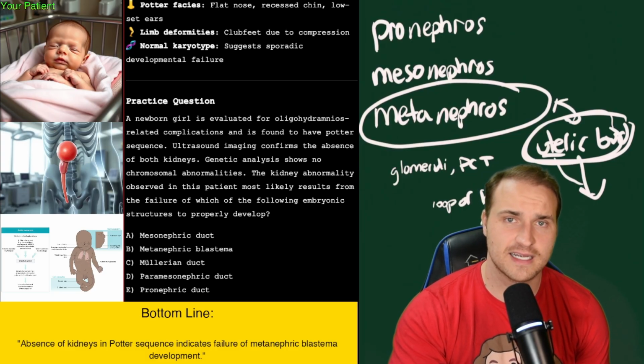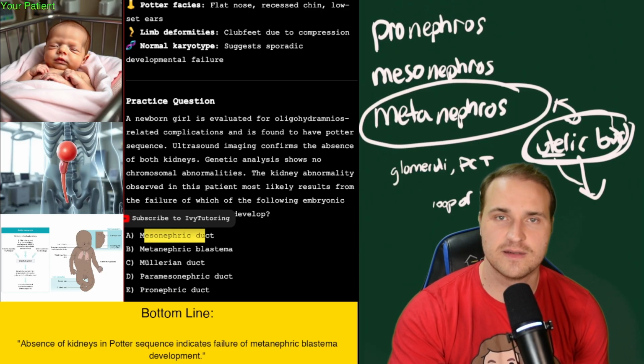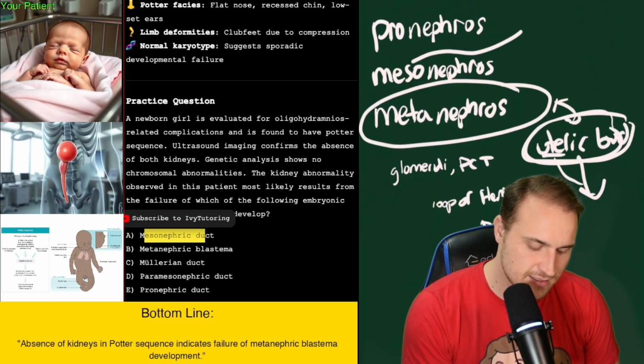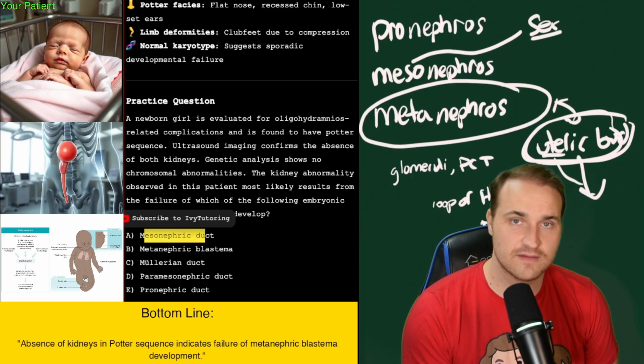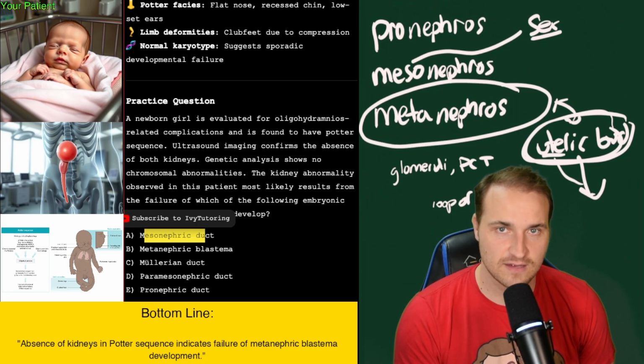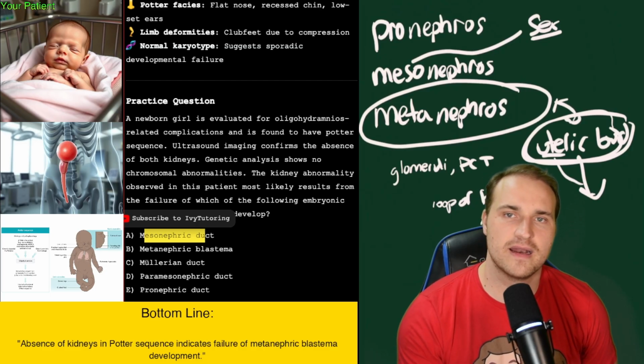And I'll talk about that in a second, but I want to cover some of the other answers, like mesonephric. Well, that becomes the male reproductive structures. You can remember the mesonephric because it has an S in it, so you can think of sex. Because it becomes the epididymis, the vas deferens, and it gives rise to the ureteric bud, but the kidneys themselves, the nephrons, come from the metanephric blastema.